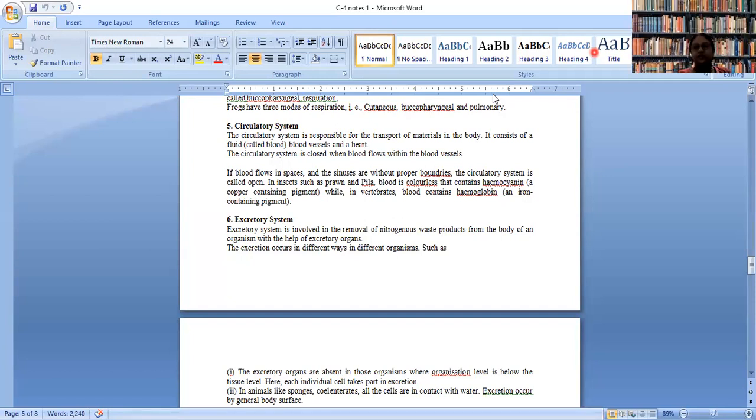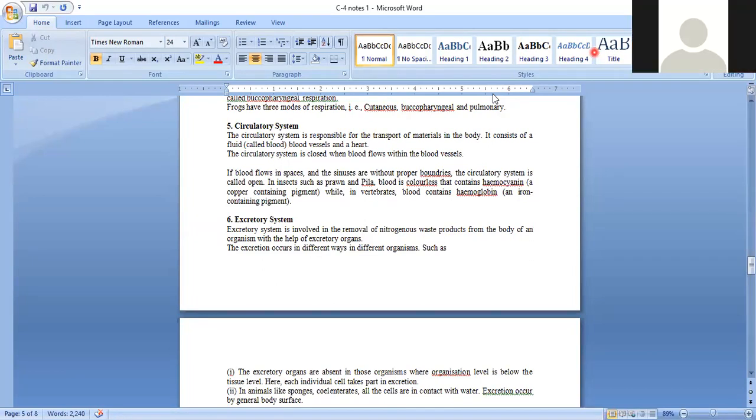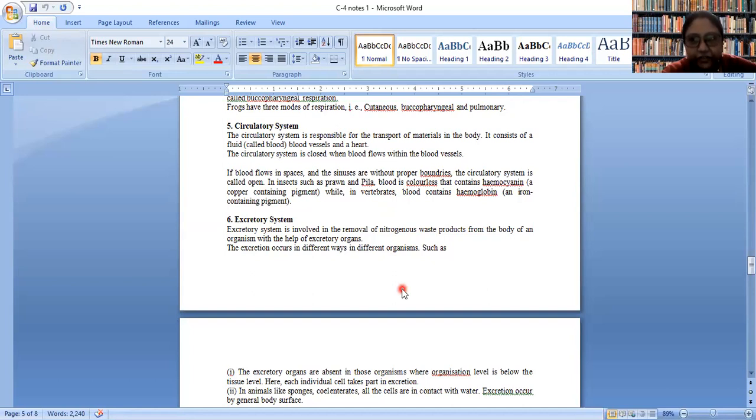Still, let me tell you, the kind of blue, like this cap of my pen, the kind of blue this is, no one's blood is like that. It is having bluish color, not this much blue. Okay ma'am. Understood? Yes ma'am. Any other question? Anyone? No, ma'am. Okay. So we are done with the different concepts of circulatory system.